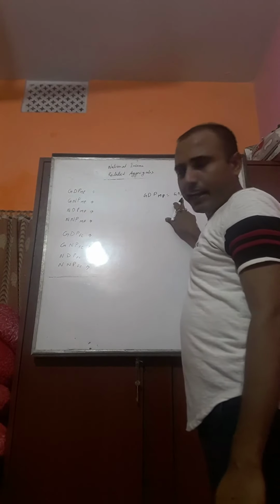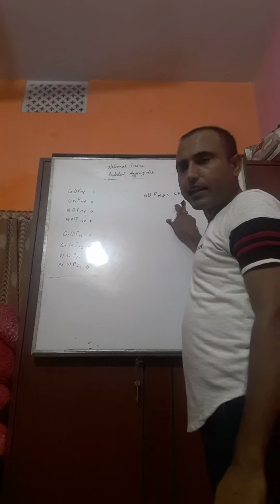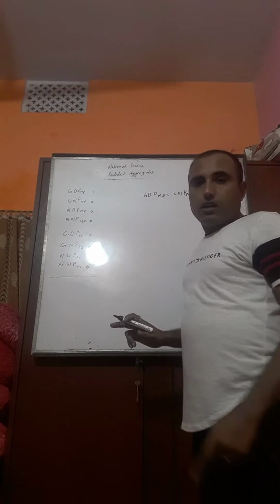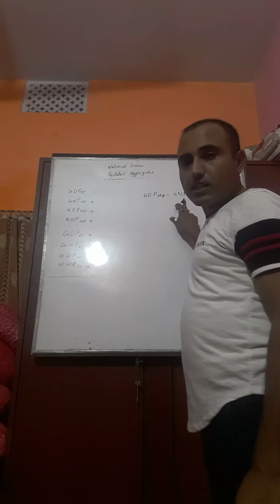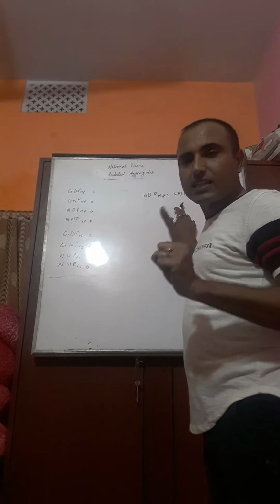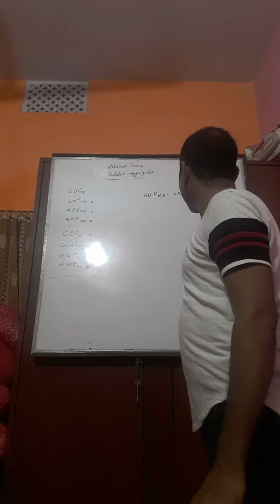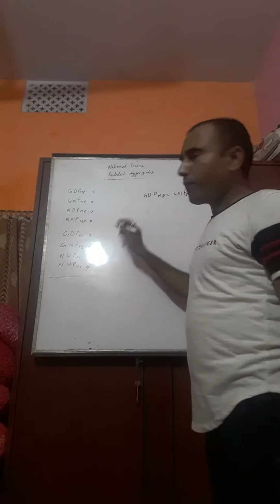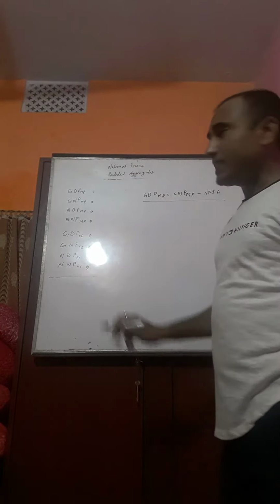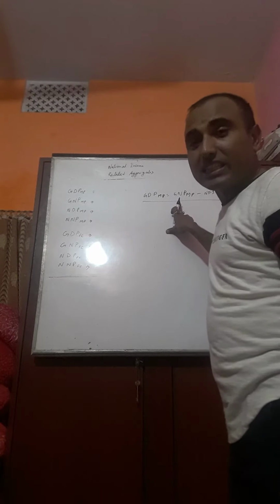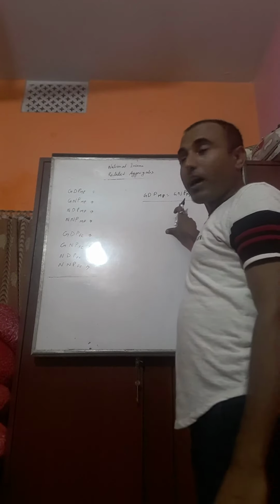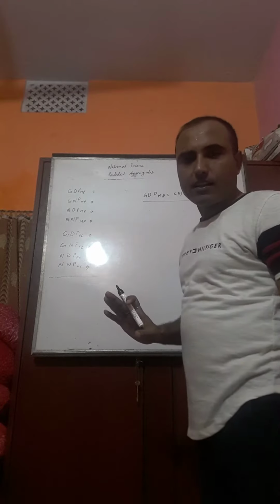D and N, left hand side D, right hand side N. D for domestic and N for national. Normally national is larger than domestic, so minus NFIA. A formula is created: GDP MP is equal to GNP MP minus NFIA.